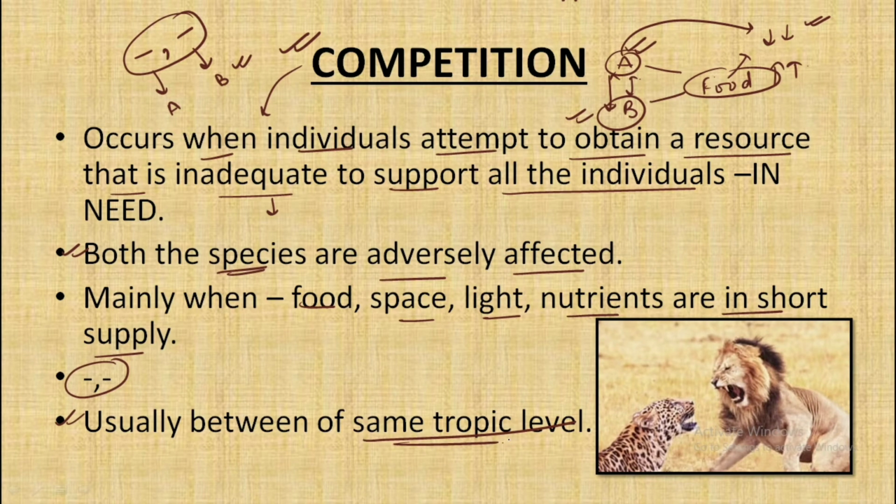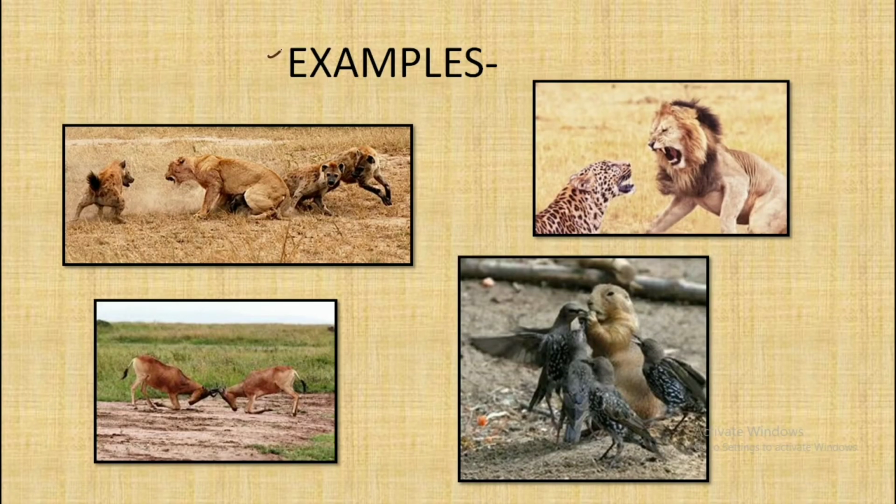So what is a trophic level? In simple terms, when we represent a food chain in the form of a pyramid, we have different levels on which we represent different members. Each of these levels is known as a trophic level. The members belonging to a similar trophic level usually compete with each other because they are in need of the same resource. Hence the competition occurs. We can see examples of competition in the figure, where in all the cases the organisms are competing with each other for one resource or the other.